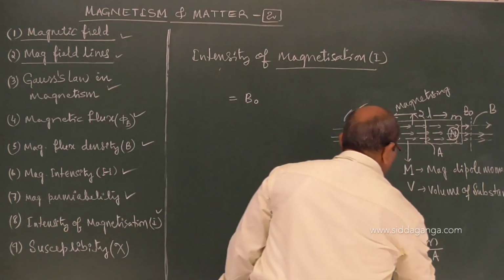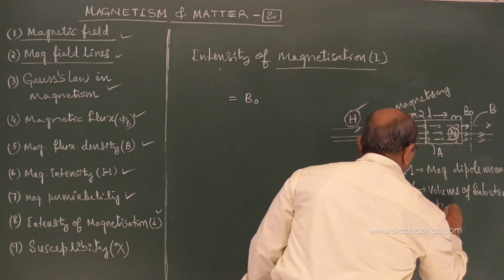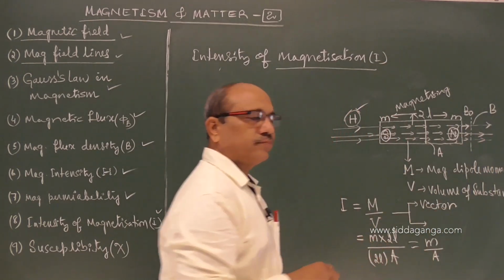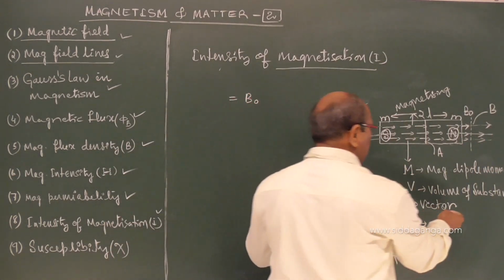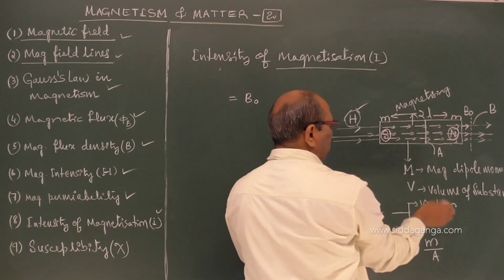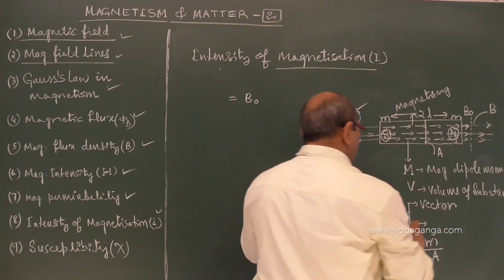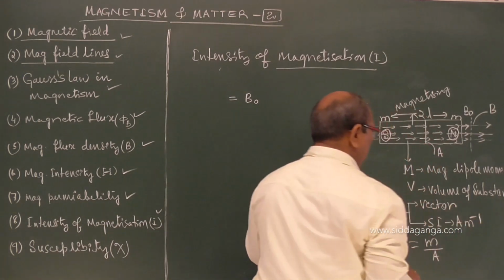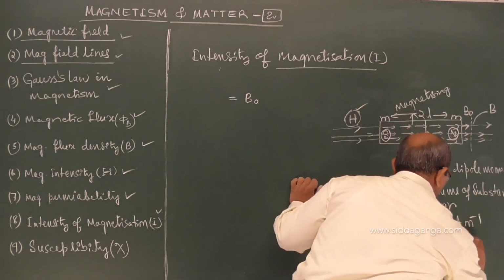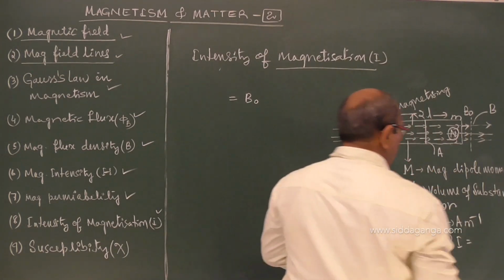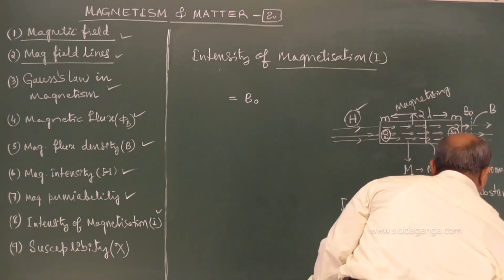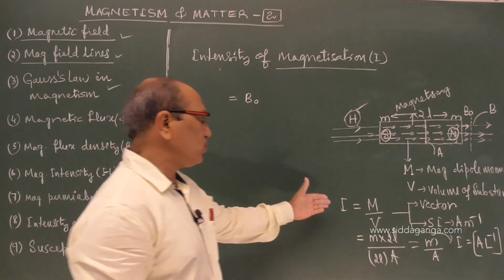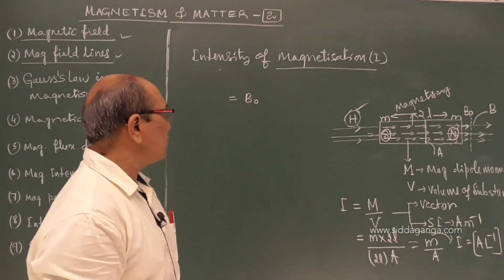So this is a vector, and that is what I told, depending on the material. In para and ferromagnetic substances, the direction of H or B is the same as that of this. The SI unit is ampere per meter. The dimension of I is ampere meter to the power minus 1, A L^-1. For H also it is the same, ampere per meter.